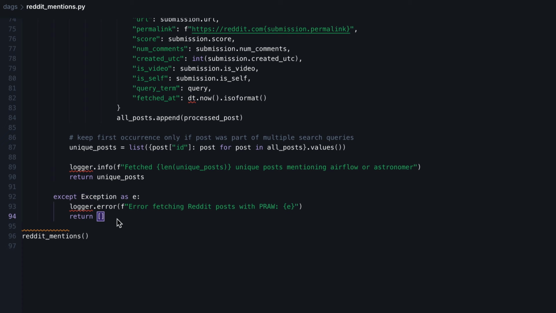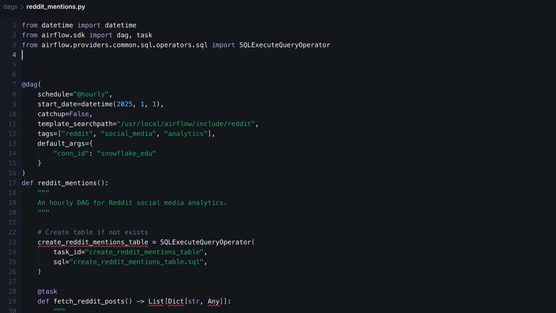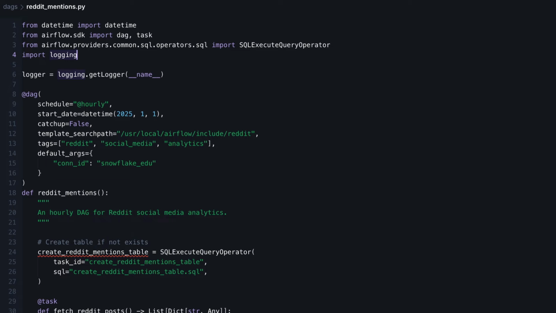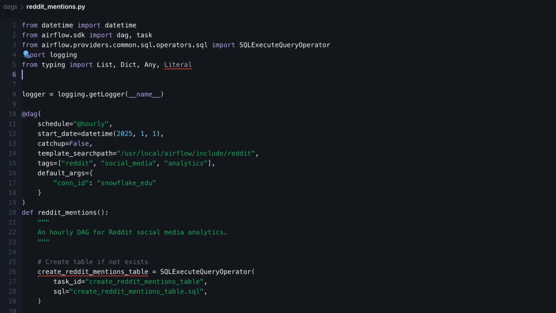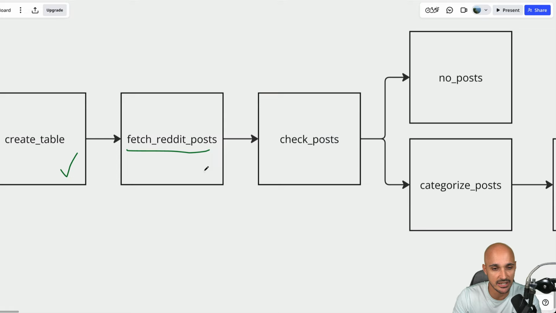As we are having some warnings and errors, let's fix all of them. So we need to create this logger object at the top. Right here, we can import logging and then we create the object here. Next, we must import the following types as well as PRAW, like that, and the BaseHook that we can import with the following line. Now we have created fetch Reddit posts.